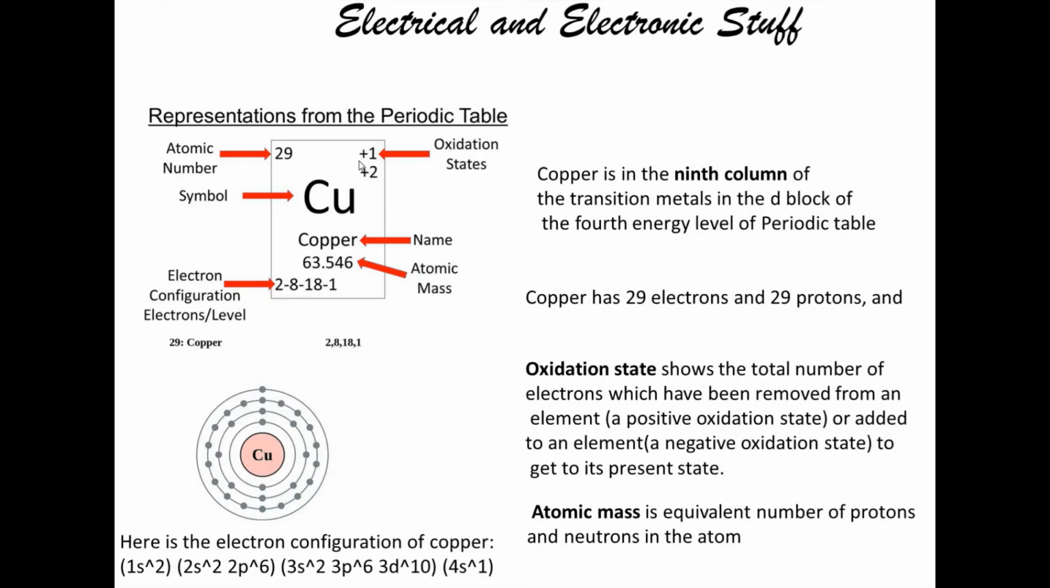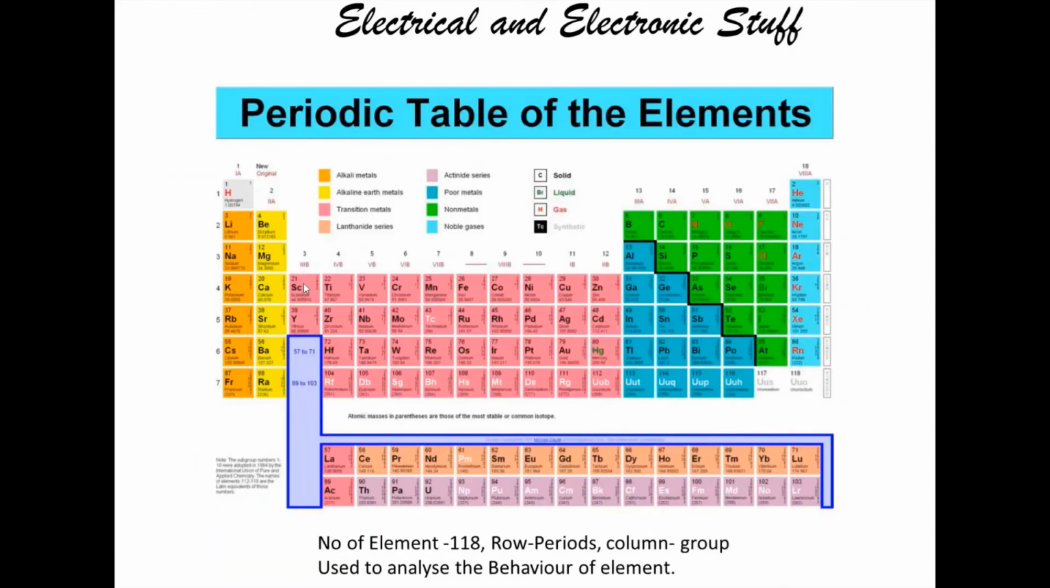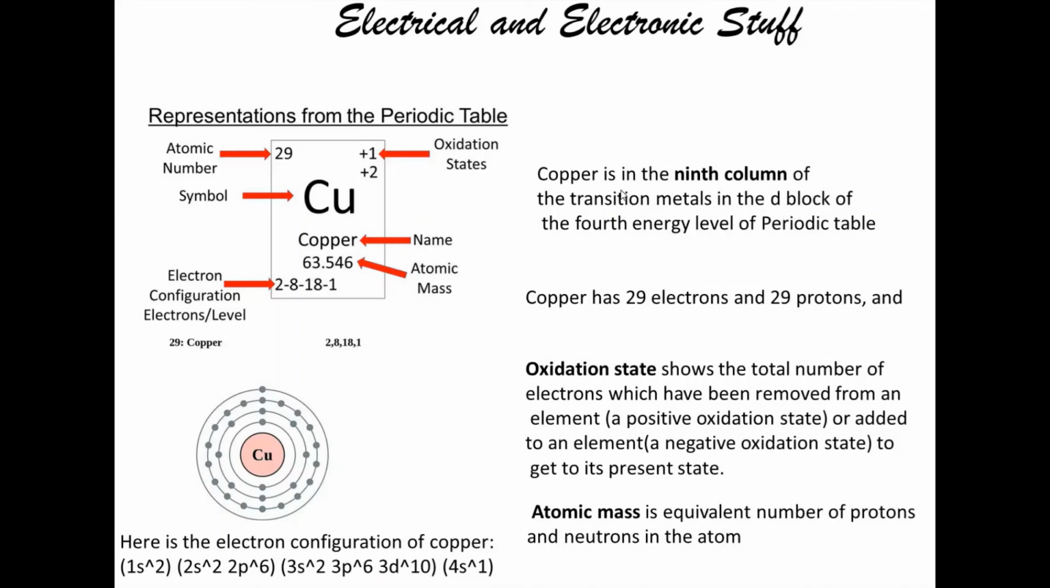So how can we read this element from the periodic table? Copper is in the ninth column. Okay, so copper is in the ninth column of the transition metals. So we can count from here 1 2 3 4 5 6 7 8 9. And we can see here the copper element is in the ninth column. Okay, and the electronic configuration and the levels are also represented. So we have seen in the previous topic these are the orbits and how we can represent this electronic configuration